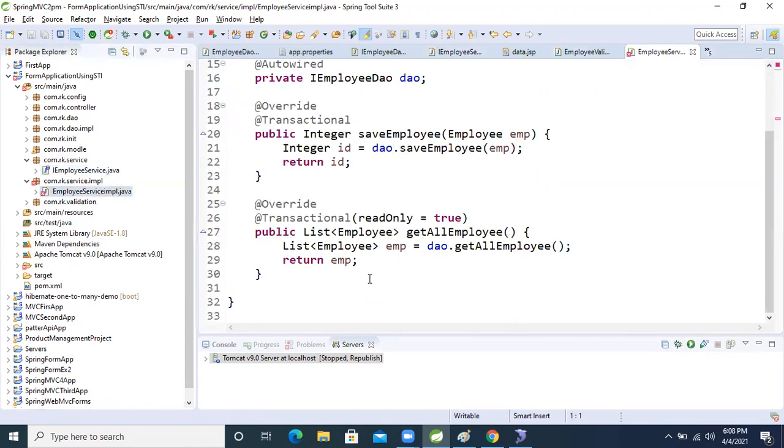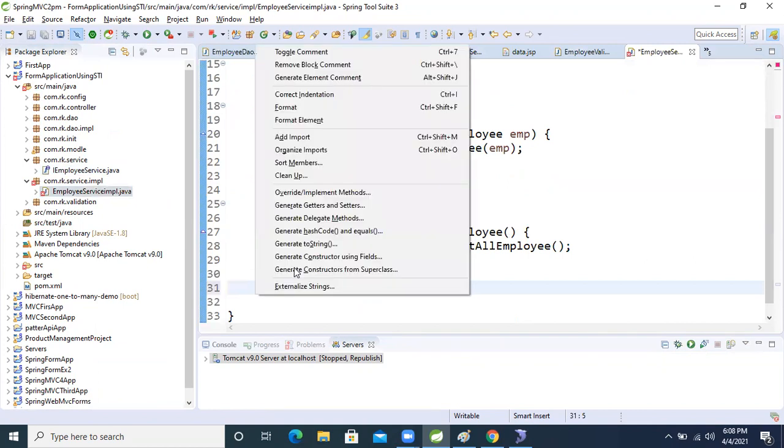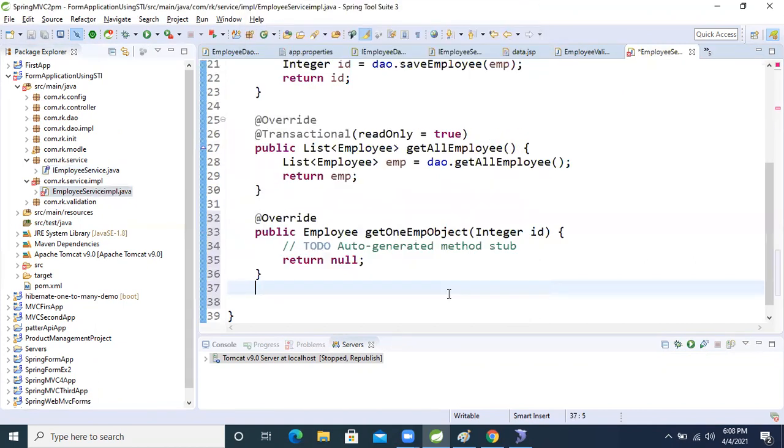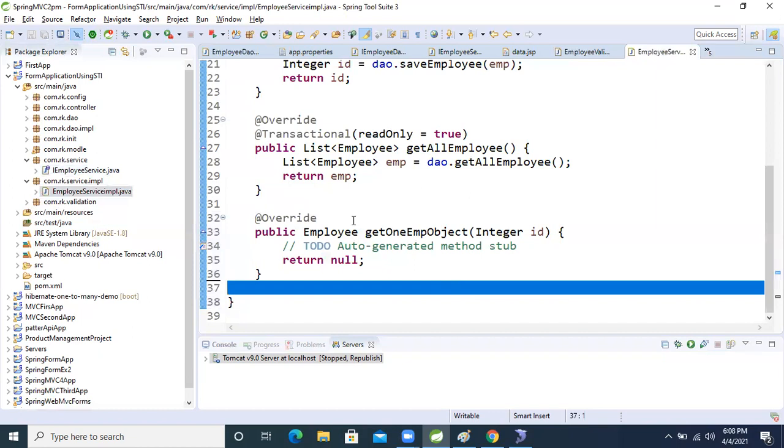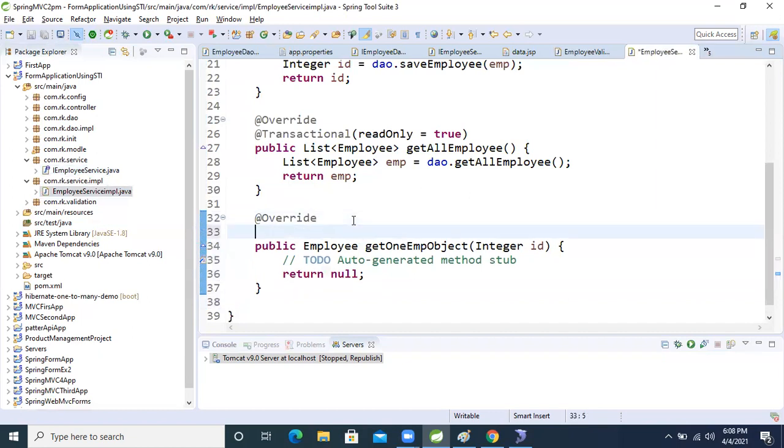Alt Shift S plus V. We are performing a select of only one record.